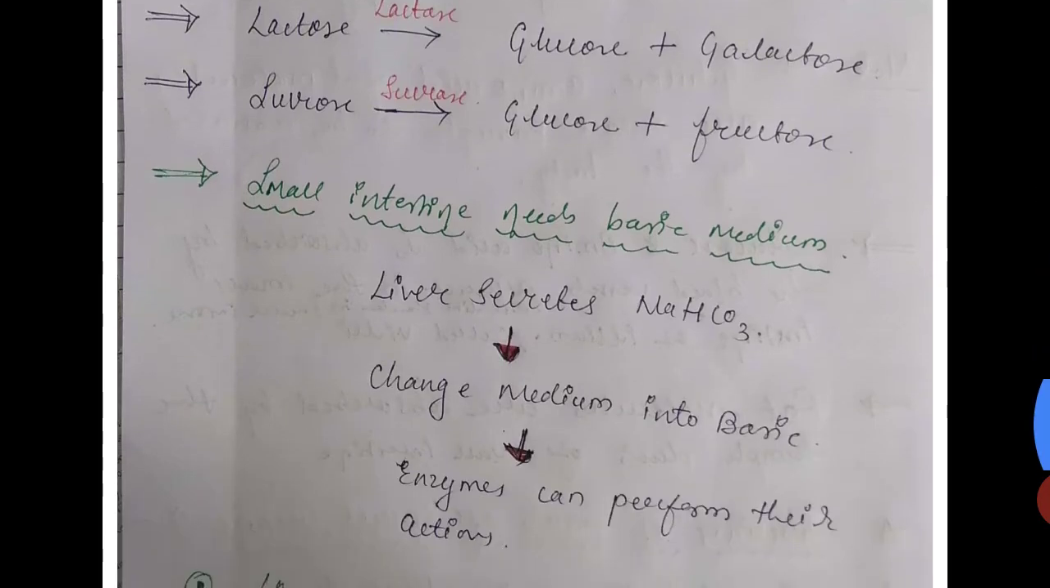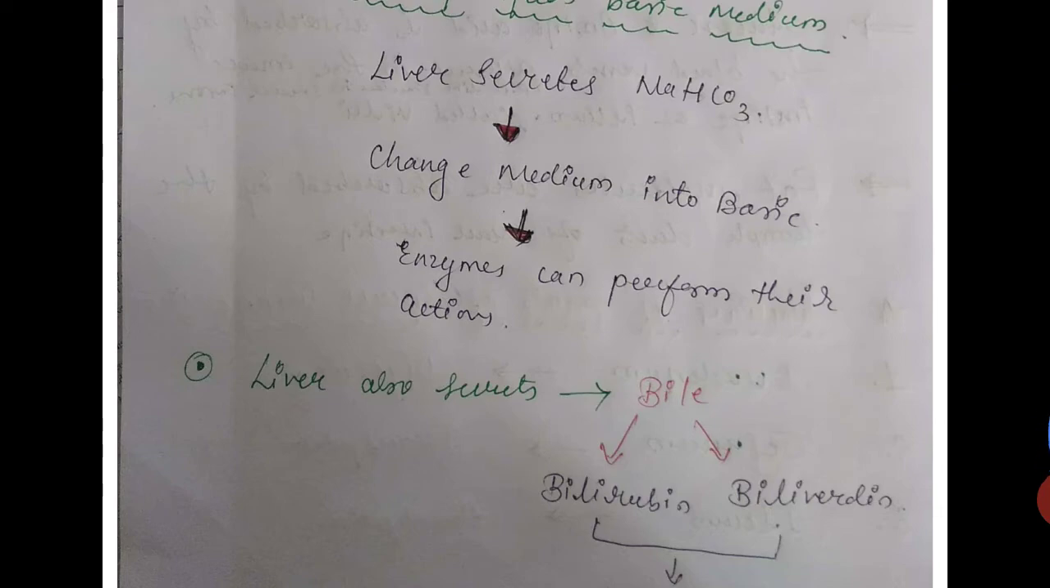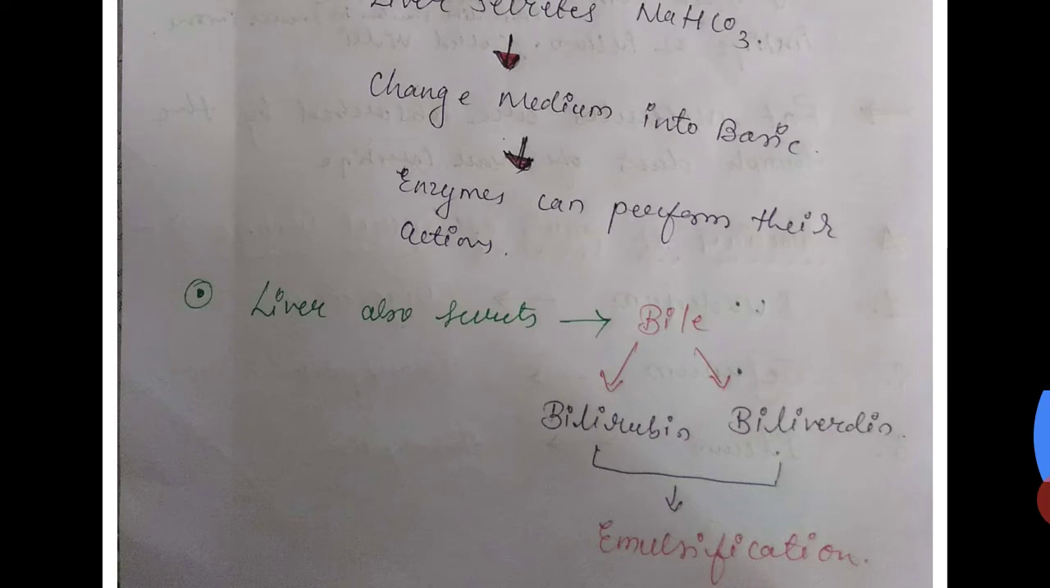The liver. Our liver secretes sodium bicarbonate, which changes the acidic medium into a basic medium, so that the enzymes secreted by the pancreas and duodenum can perform their actions very well for the digestion of the food. And the liver also secretes the bile, and this bile contains two important molecules, bilirubin and biliverdin.